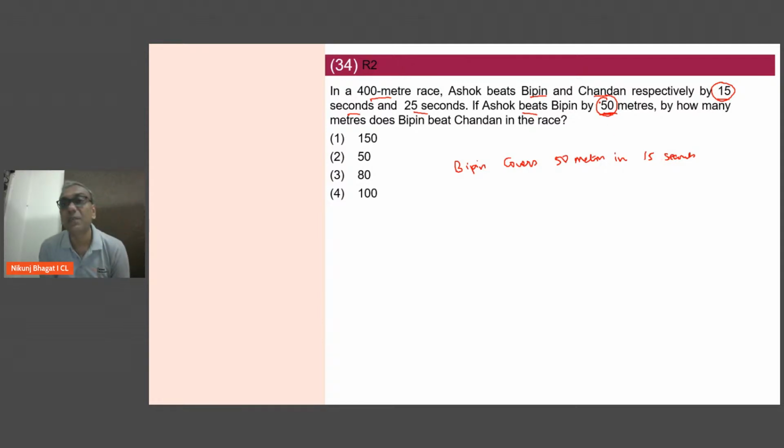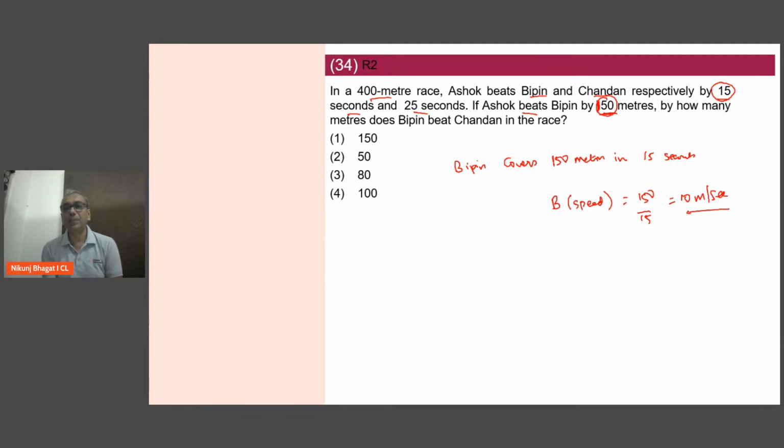Sorry, this is 150. This is a misprint. This is 150 meters. Sorry, Ashok. I think there's a misprint here, guys. It will be Ashok beats Bipin by 150 meters, which means Bipin's speed is 150 by 15. That is 10 meters per second.